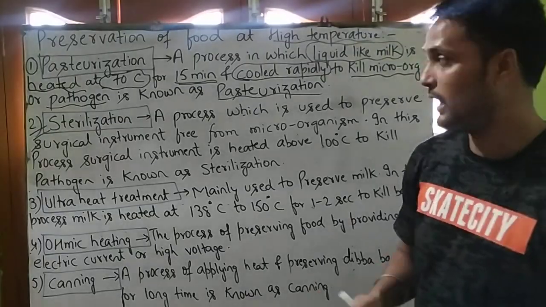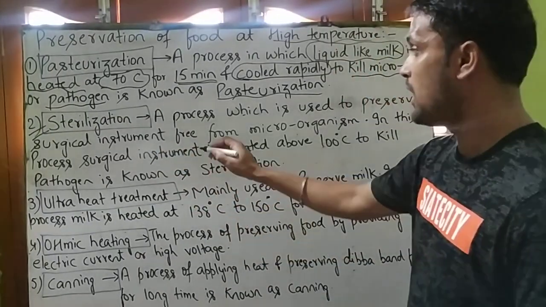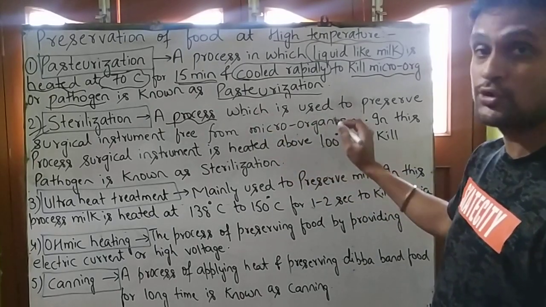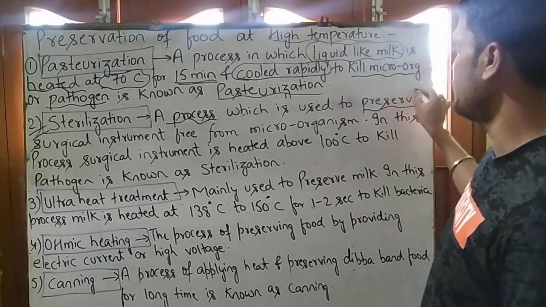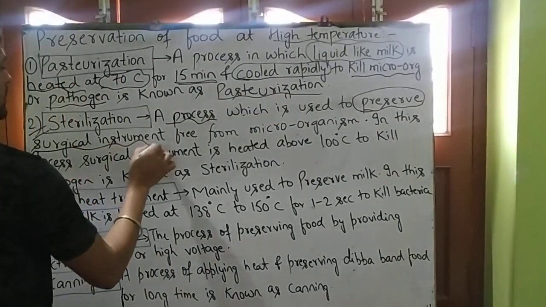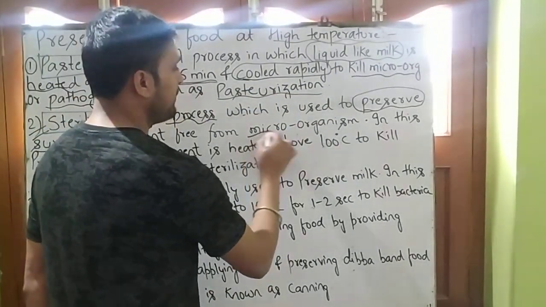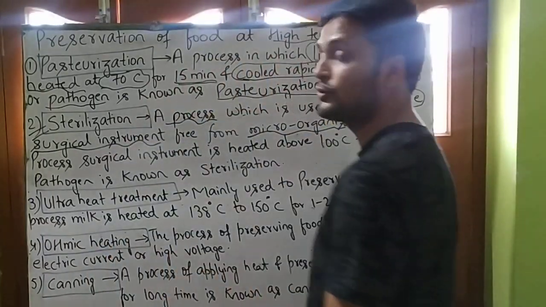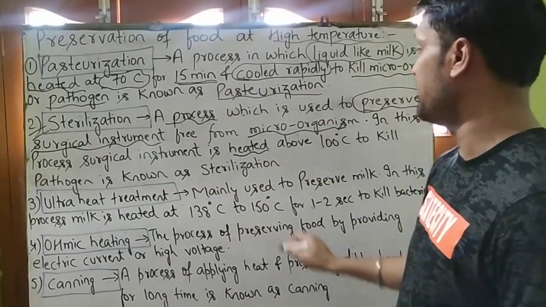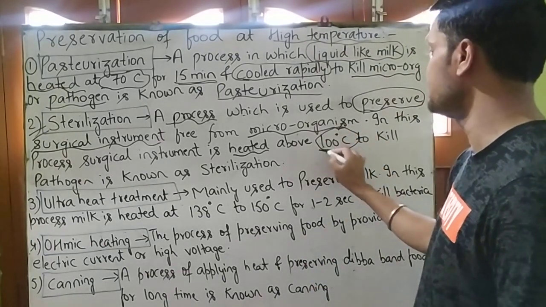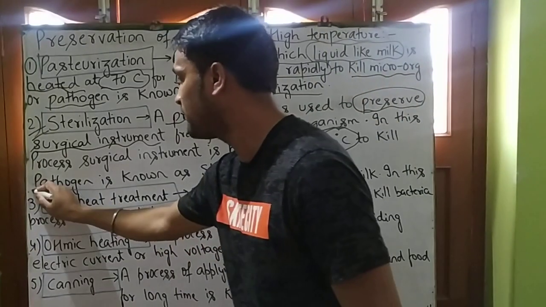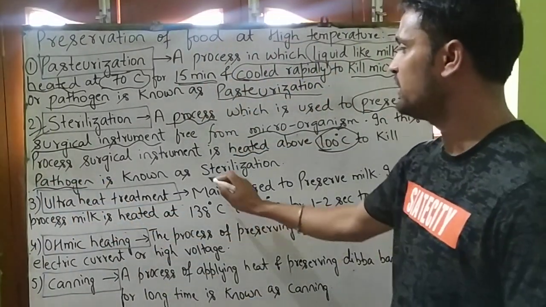So we will see again what is sterilization. A process which is used to preserve our surgical instrument free from microorganisms. In this process, the surgical instrument is heated above 100 degrees Celsius to kill harmful microorganism or pathogen, and it is known as sterilization.